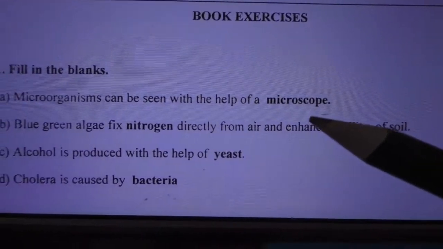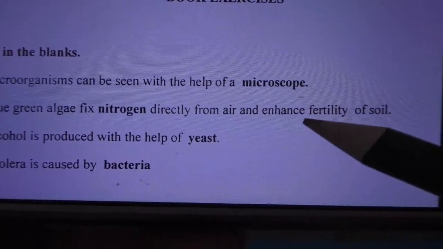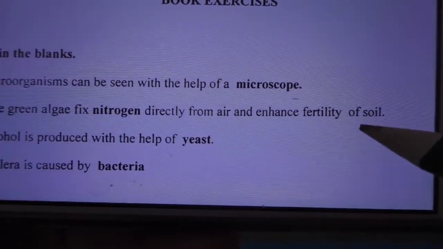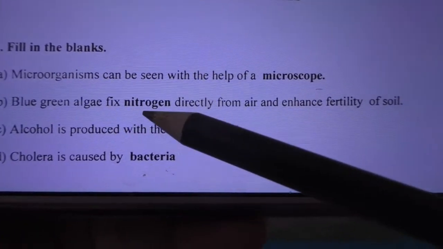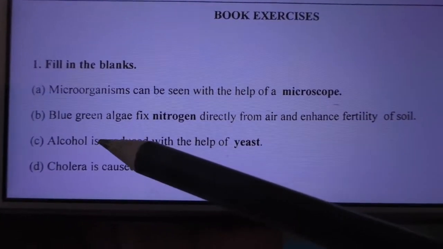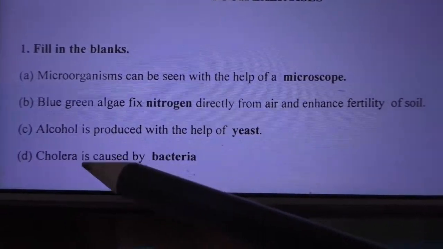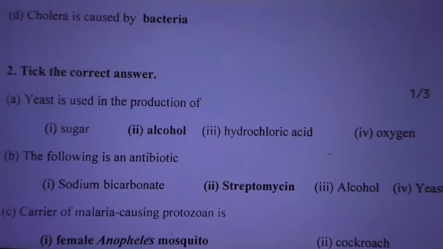Microorganisms can be seen with the microscope only. Blue-green algae fix nitrogen directly from air and enhance the fertility of the soil. Nitrogen. Which is produced with the help of yeast? Alcohol. Cholera is caused by bacteria.